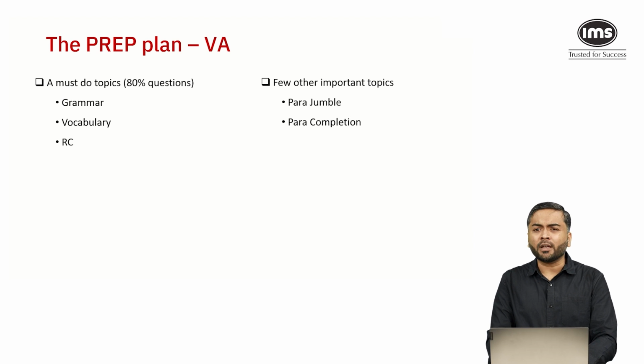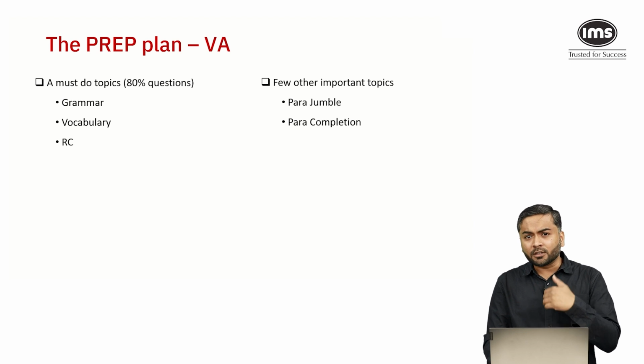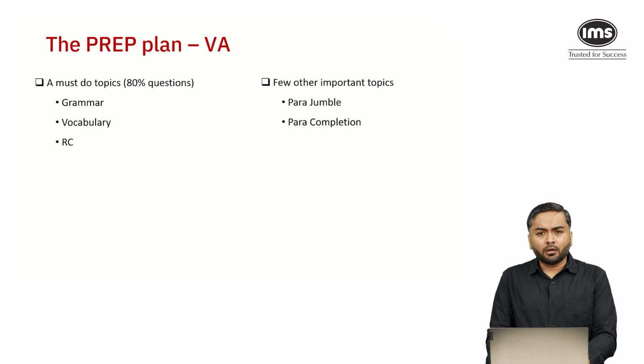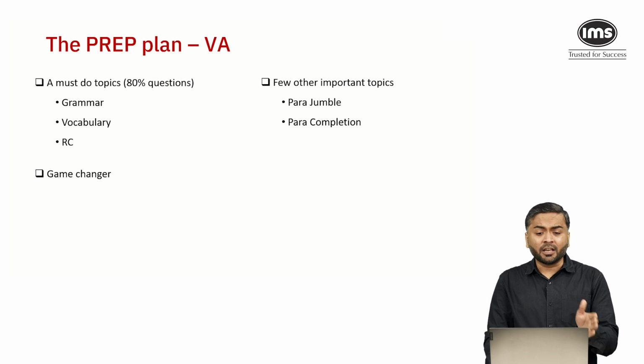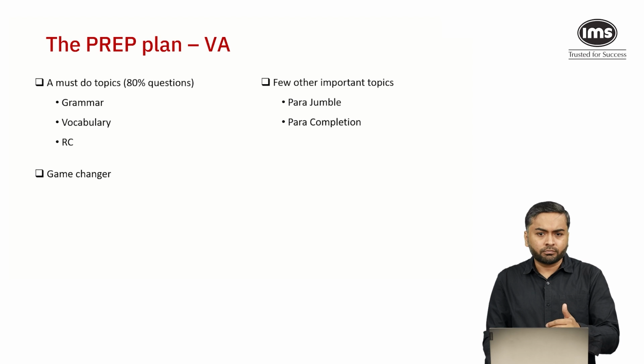Now para jumble is one area where you don't have options. You have to enter the correct sequence of the answer. This section, as I said earlier, is a game changer, because you can score really high in it and outperform your competitors. It's high scoring.